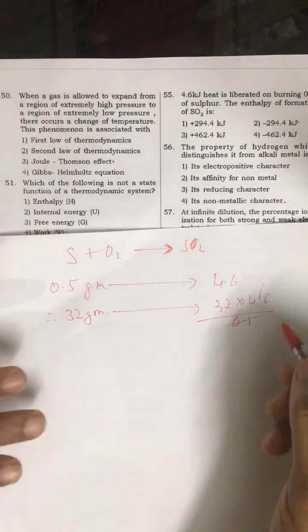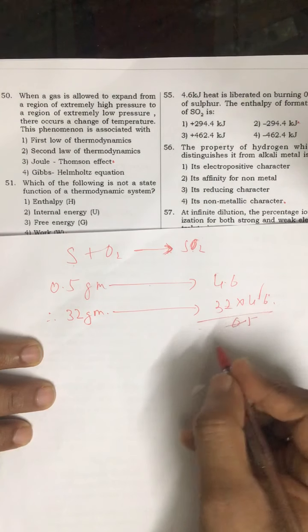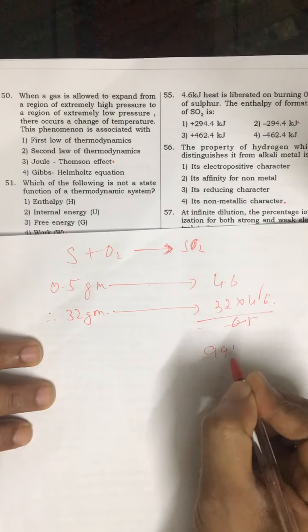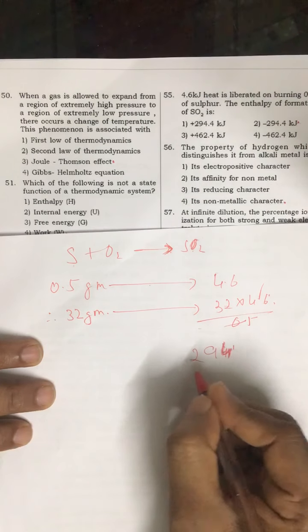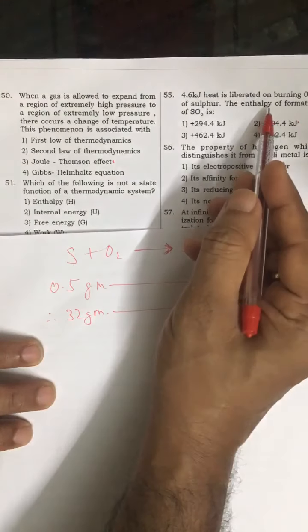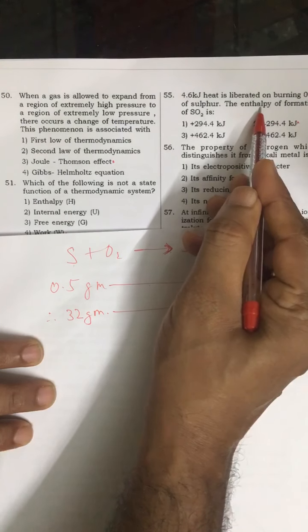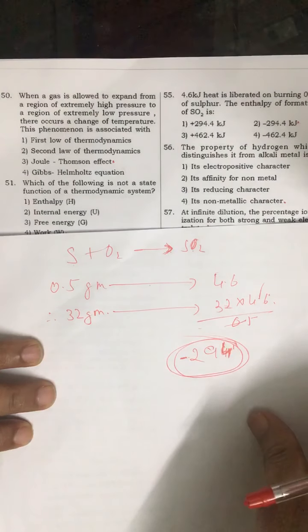Just solve this and you get approximately 294. Since this is the amount of heat released and we are asked about enthalpy, the value becomes negative. The correct answer is the second option.